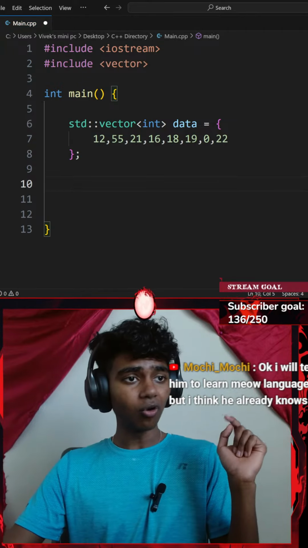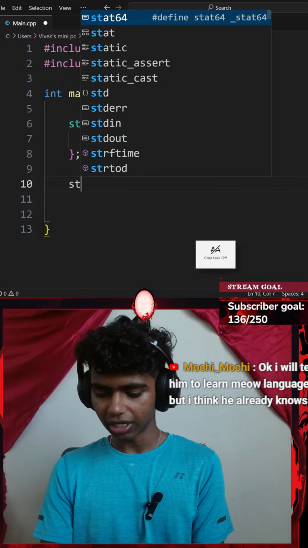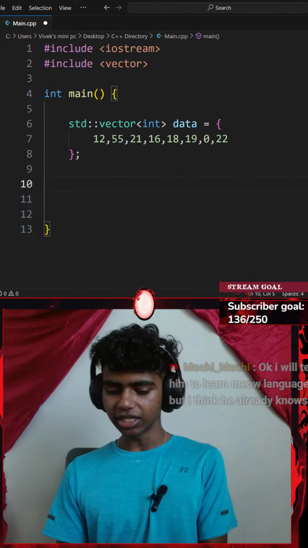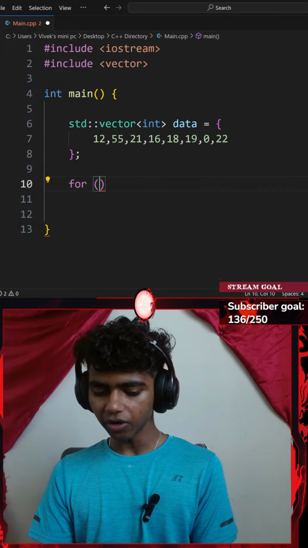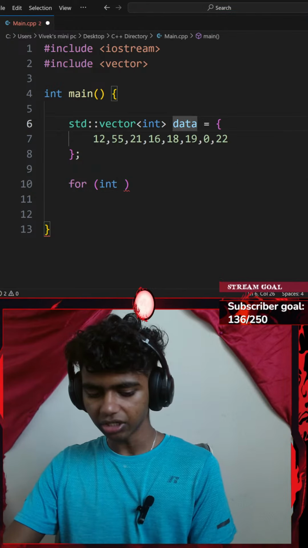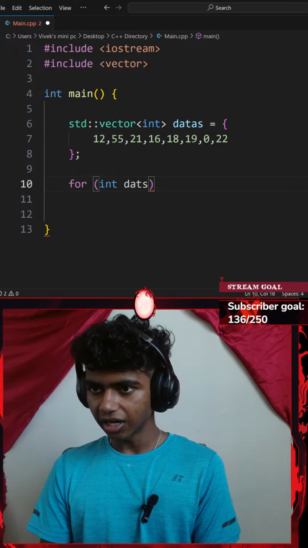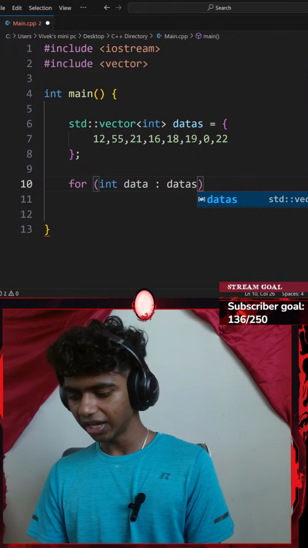That said, print the whole vector in one line. To print my whole vector, I could go with a standard console output. But before that, since my vector is a container, I need to iterate over it. So I'll go with a for loop: for every integer of data in my vector of datas.